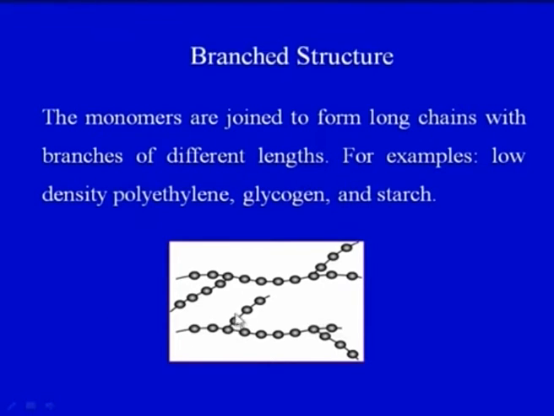So we can see this is one branch, this is another branch, this is another branch. So the length of the branches may be different. Now what are the examples of branch structure? Low density polyethylene, glycogen and starch. So these are three examples which have a branch structure.